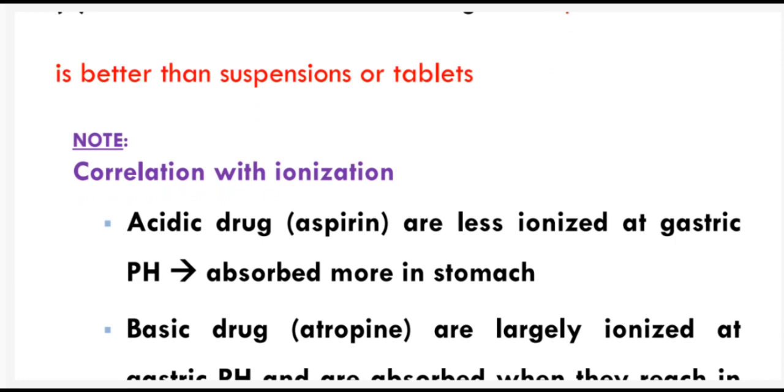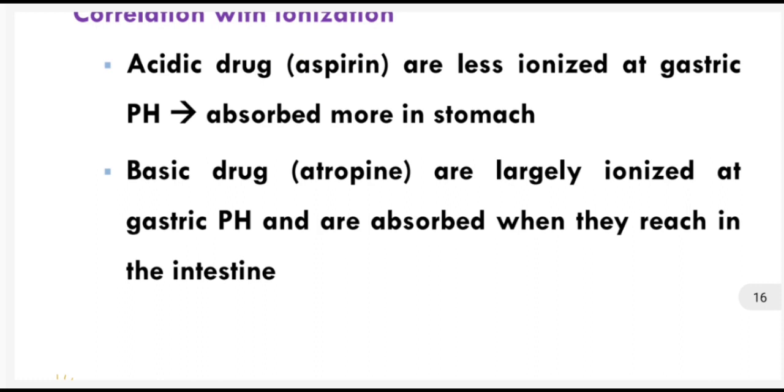Note the correlation with ionization. Acidic drugs, for example aspirin, which is acetylsalicylic acid, are less ionized at gastric pH. In the stomach the medium is acidic. The concept is that acidic drug in acidic medium is less ionized and more absorbed. Basic drugs, for example atropine, are largely ionized at gastric pH and less absorbed.